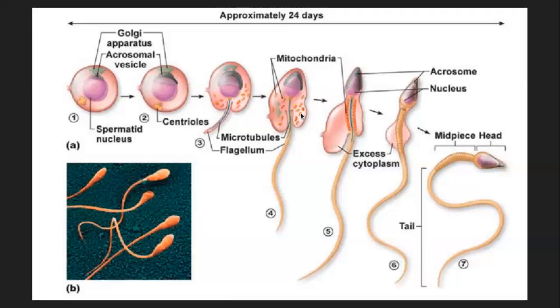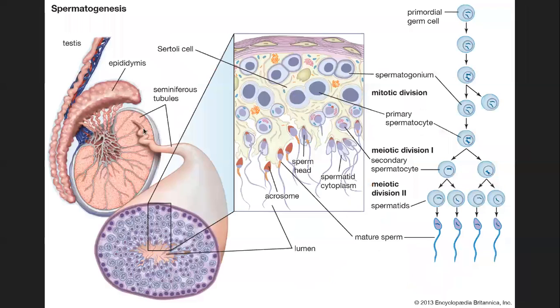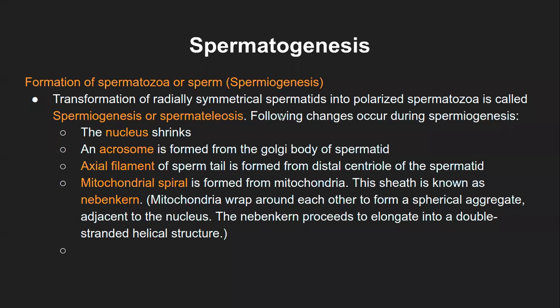So that's what it means in this spermiogenesis process. Nucleus shrinks, acrosome is formed from the Golgi bodies of the spermatid. We will see the function of this acrosome. It is required for the penetration into the egg. We'll see that part later in the structure of the sperm.